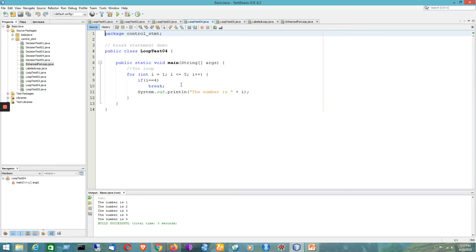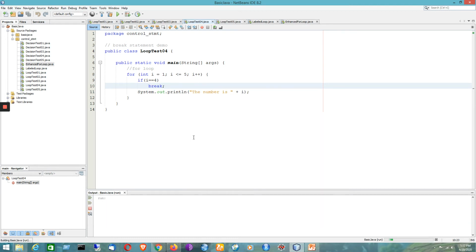So what is the role of the break statement? If I put a condition with respect to the break statement, then if the condition is met, we will be out of the loop. Just have a look at it. I am trying to run the program. If i equals 4, we are putting a break statement here. That means the program control will move out of the for loop. So that is why the output is: number is 1, number is 2, and number is 3. Whenever i becomes 4, it will be out of the loop. So that is the logic.